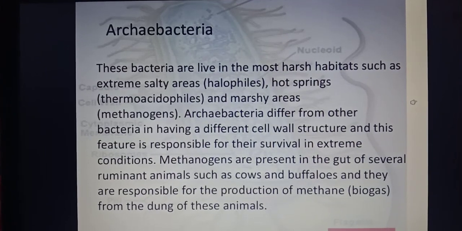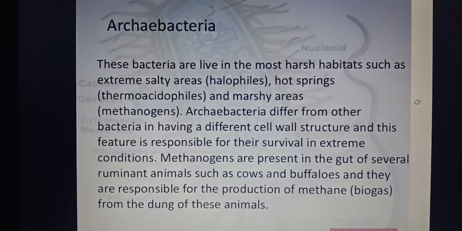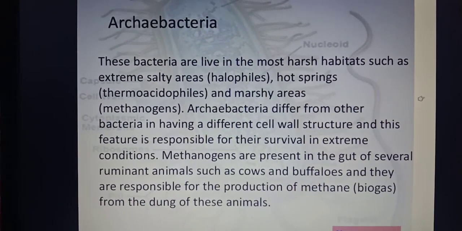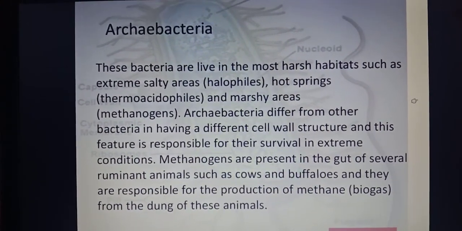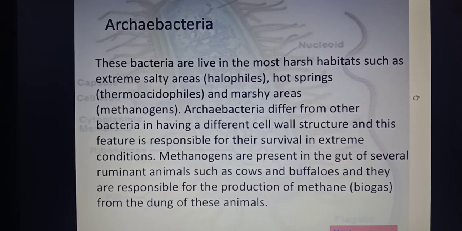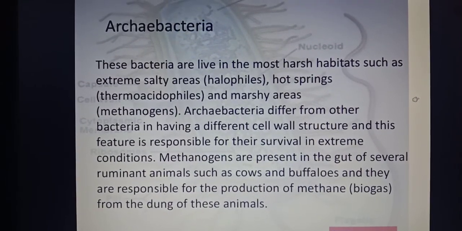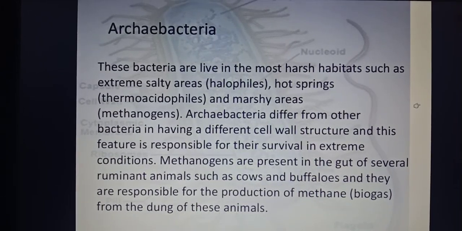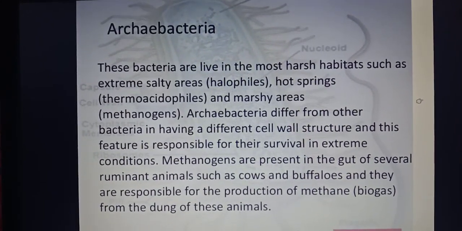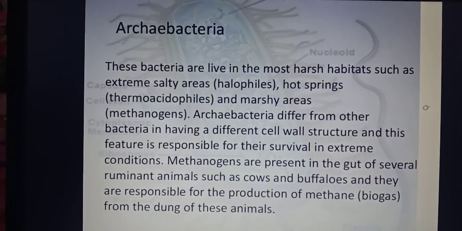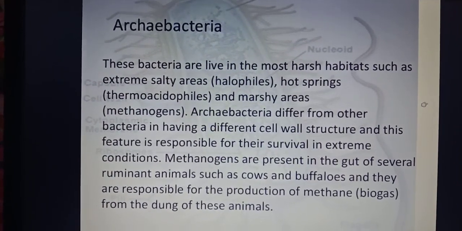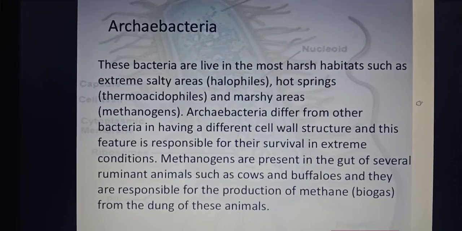They are different from eukaryotic cells, because eukaryotic cells have a well-defined nuclear membrane, plus all the other organelles are also present in them. So monerans include bacteria, and both types of bacteria, archaebacteria and eubacteria, are unicellular prokaryotic organisms.